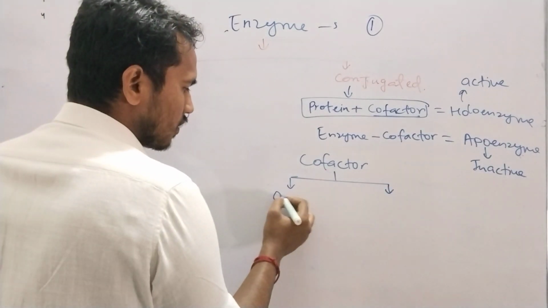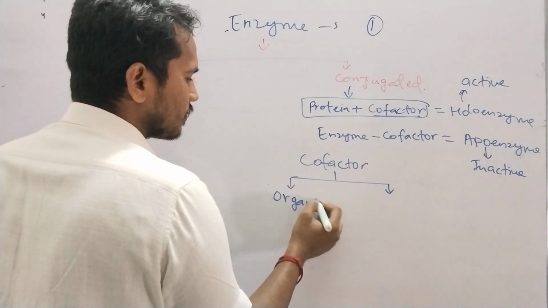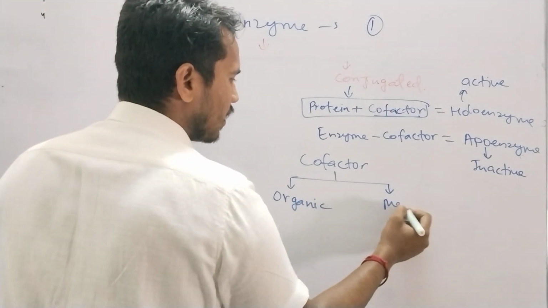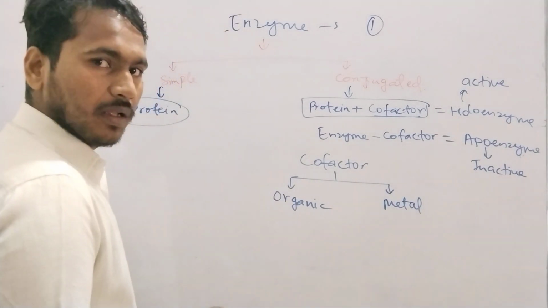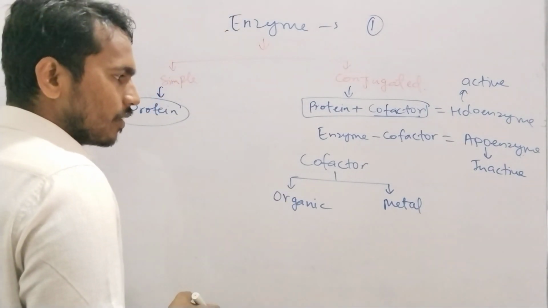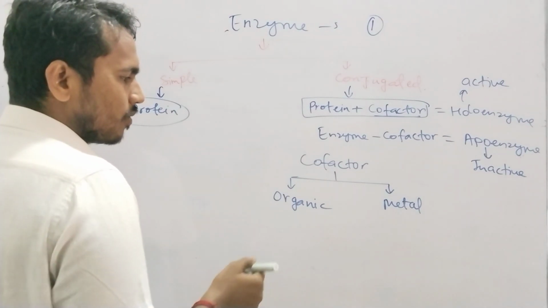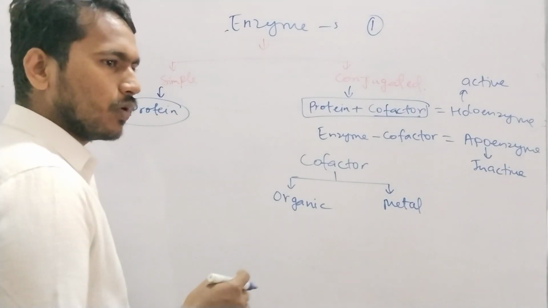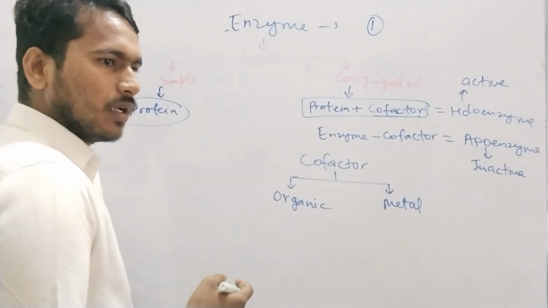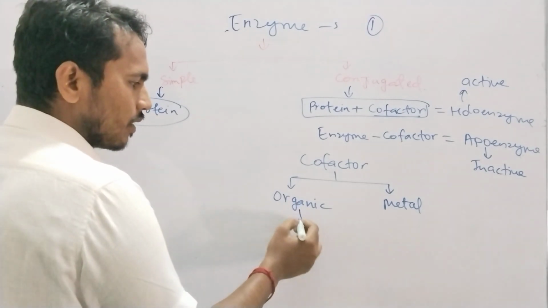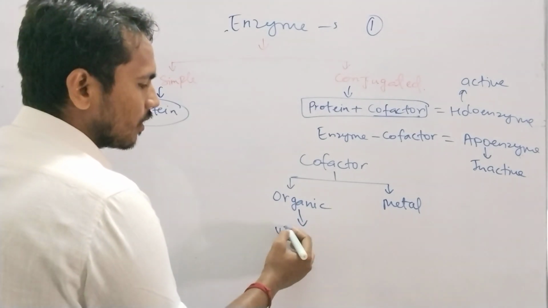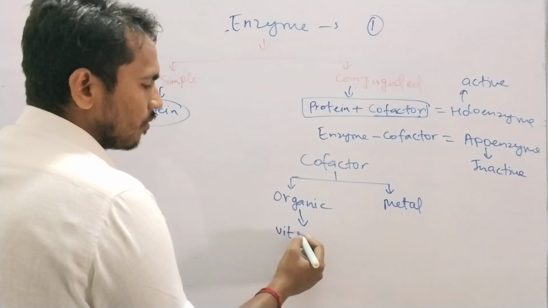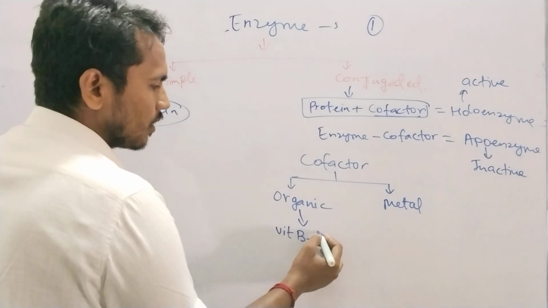There is a different name for the cofactor depending on whether it is an organic compound or a metal. An organic compound is called a coenzyme, like vitamin B2, riboflavin.